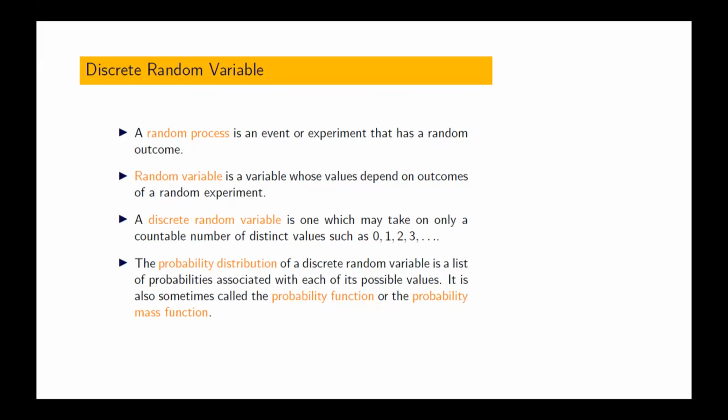Discrete values. Distinct, separated values. 1 is different and 2 is different. Between 1 and 2, are there any other valid values? No. A random variable which takes discrete values, we call it a discrete random variable.